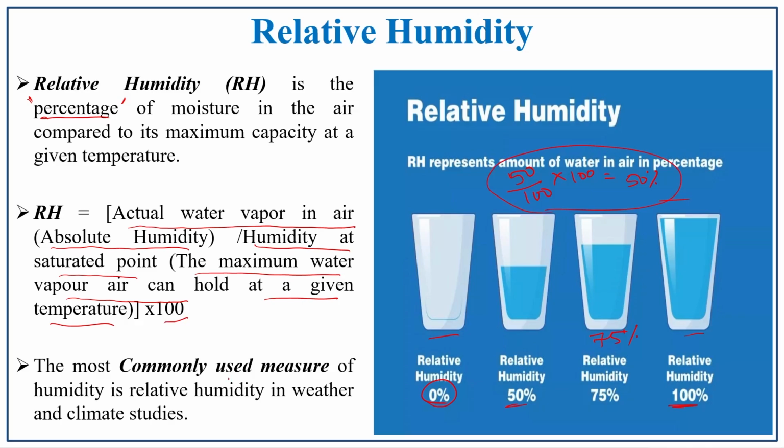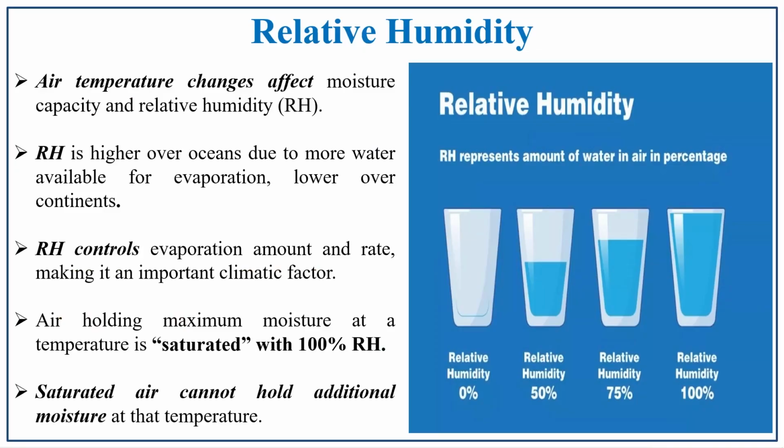The most commonly used measure of humidity in weather and climatic studies is relative humidity. If we consider the weather and climatic studies, among these three, that is absolute humidity, relative humidity and specific humidity, relative humidity is the most widely used humidity measure. Air temperature changes affect the moisture capacity and then the relative humidity. So, if the temperature changes, it affects the relative humidity.